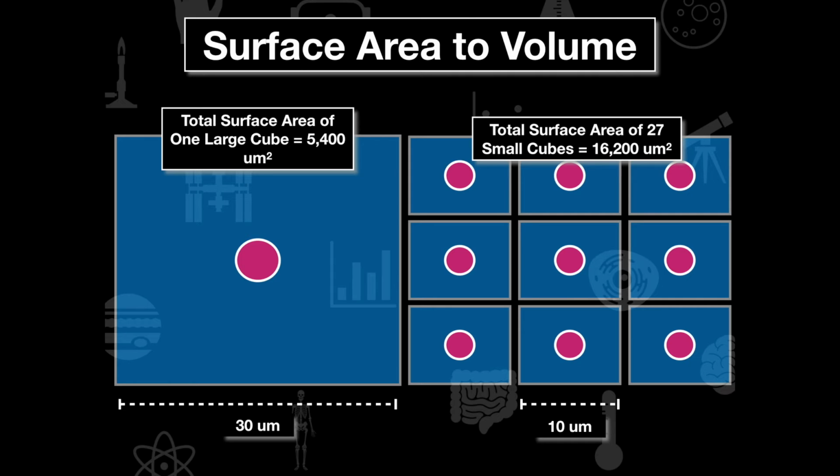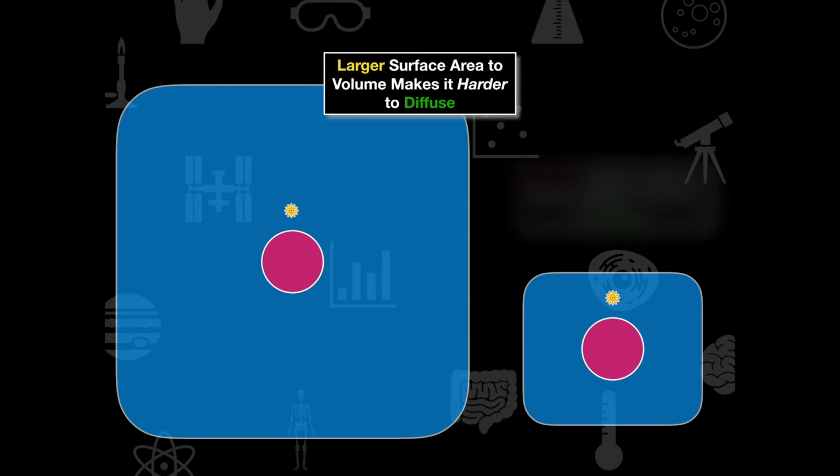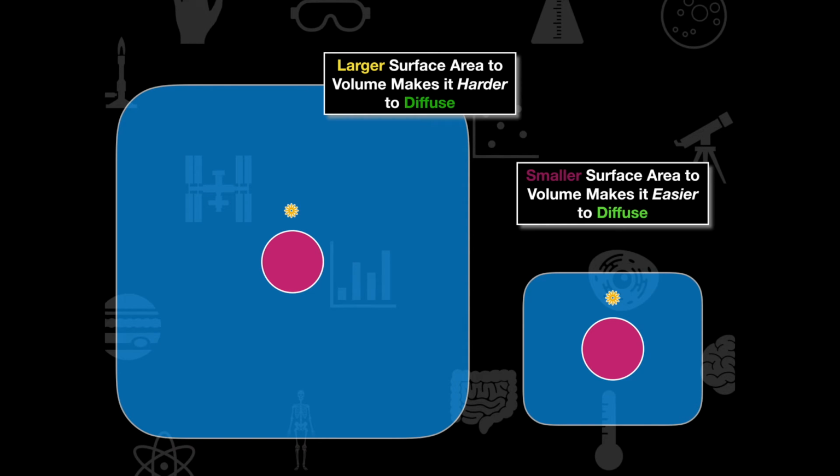surface area they have. Now the other important thing to understand here is if I have a cell that's very large, it's going to take a long time for me to get materials to where they need to be. If I have a very small cell, well, I can quickly get those materials to where they need to be in that cell. So the larger the surface area to volume, it's going to make it harder to diffuse. If we're creating smaller surface area to volume, it's going to make it easier to diffuse.